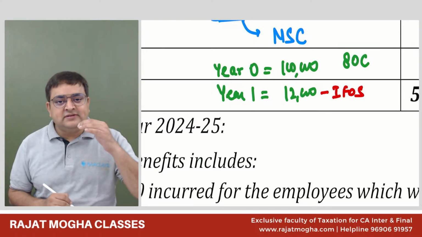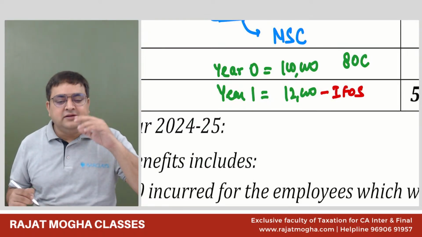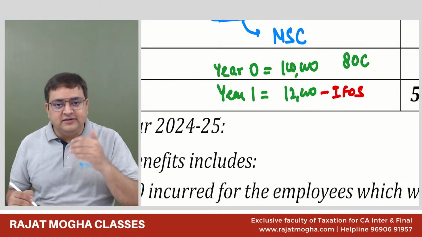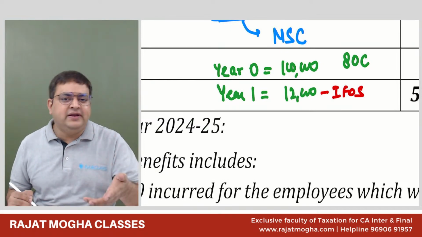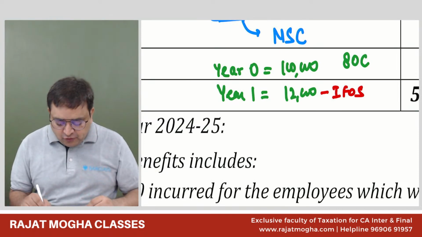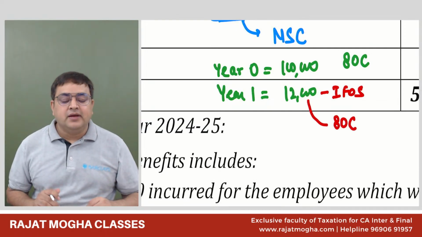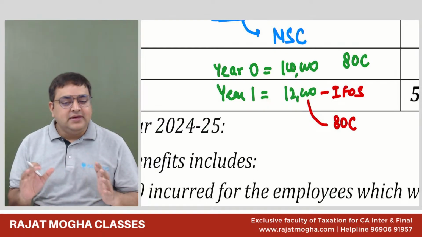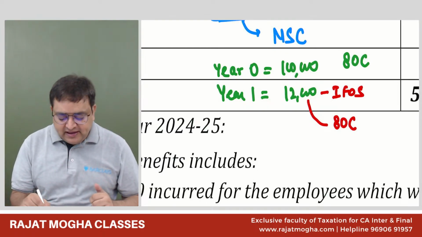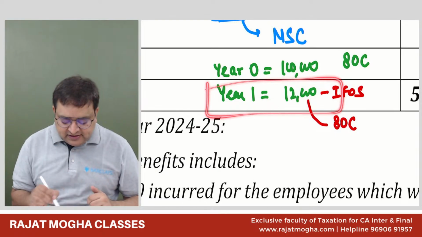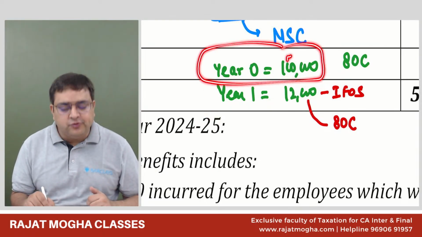And also this interest is assumed to be reinvested. It is assumed to be reinvested and it is actually reinvested. And it is also eligible for 80C deduction. I'm again repeating. He has not invested anything in the next year. He invested 1 lakh rupees in year 0.